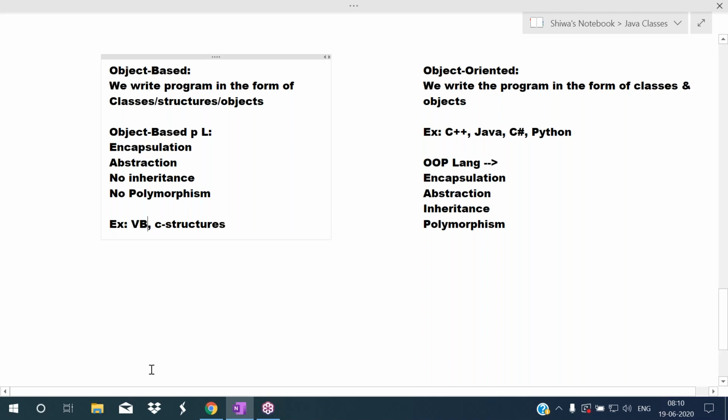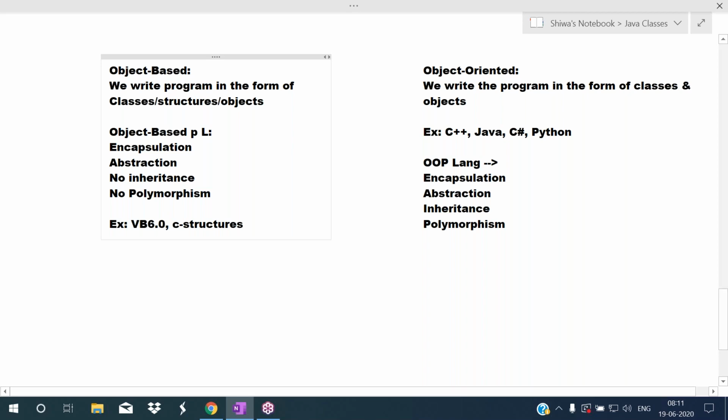This VB language was introduced in 1991. They introduced the VB 1.0 version in 1991, but later they released six versions. In 1998, they released the last version, VB 6.0. This VB is a platform dependent programming language, but Java is a platform independent programming language. After the introduction of Java, Java is ruling the software industry.